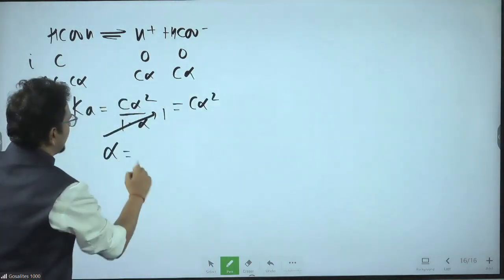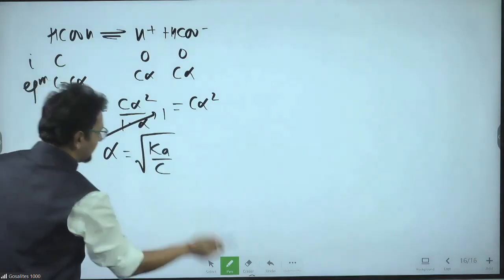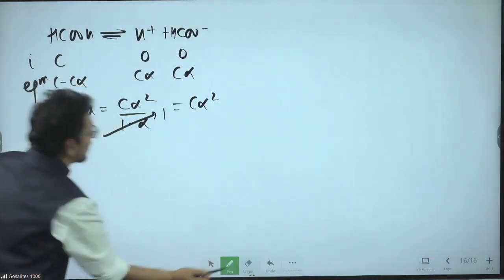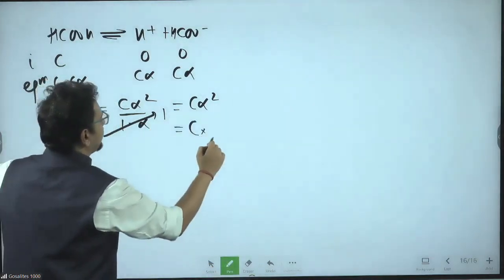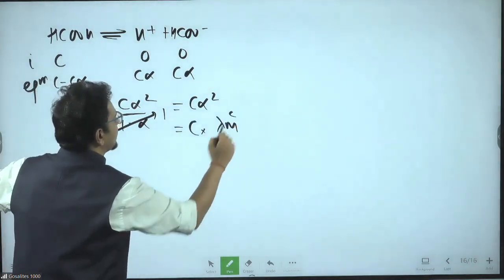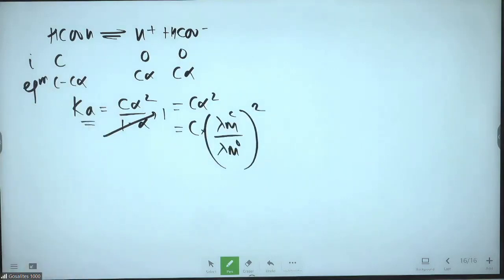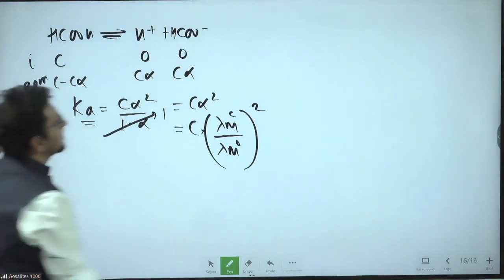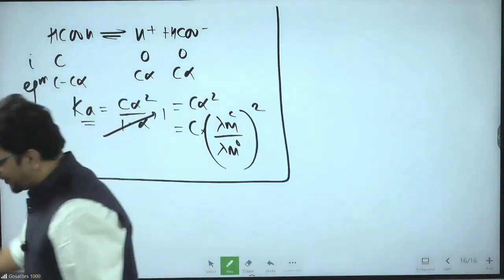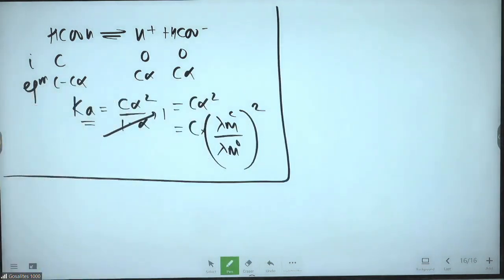So alpha will be equal to root of Ka by C. But here, you already know alpha, which is lambda MC by lambda M naught. So this way you can find the value of Ka also. Ka is equal to C into (lambda MC by lambda M naught) whole square. Understood the idea up to here?